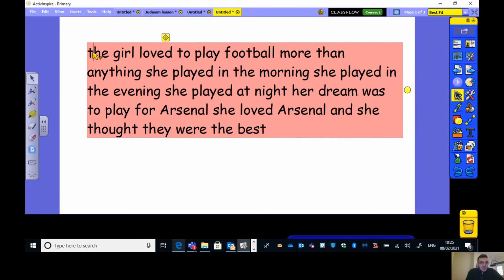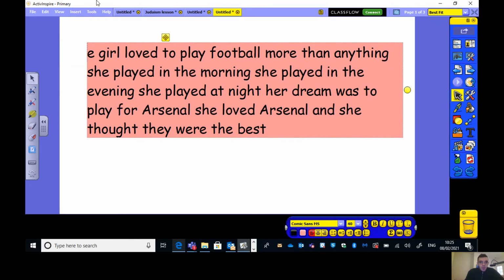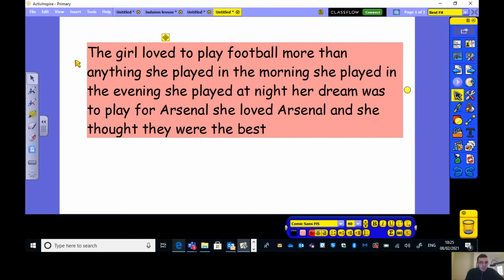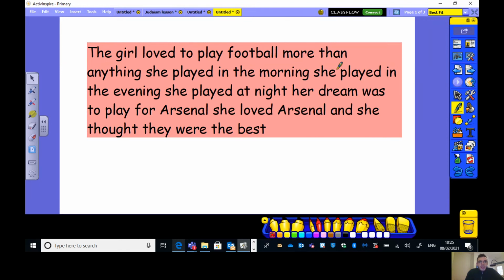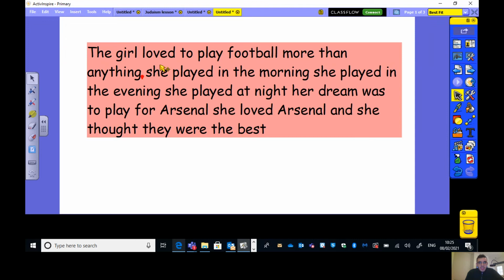So let me edit this text. We always start a sentence with a capital letter. So it's the girl, capital T. The girl loved to play football more than anything. She played in the morning. Whoa, this looks like I've got one bit of information ending here. The girl loved to play football more than anything. There's no conjunction here. And now, she played in the morning is another bit of information. So the girl loved to play football more than anything is the end of the sentence, because it's telling the reader that that bit of information is over. One bit of information, full stop.